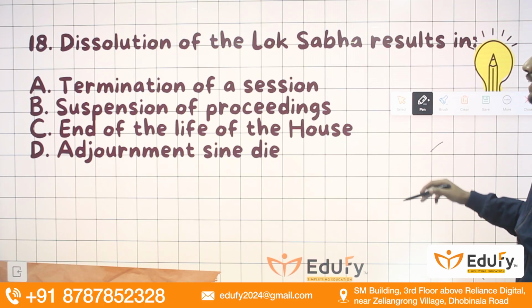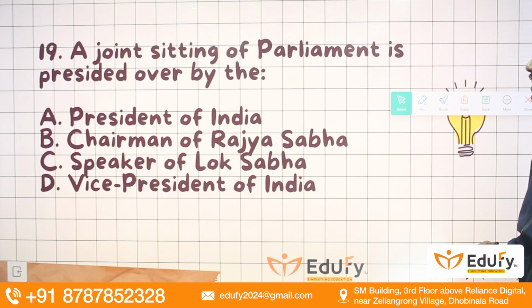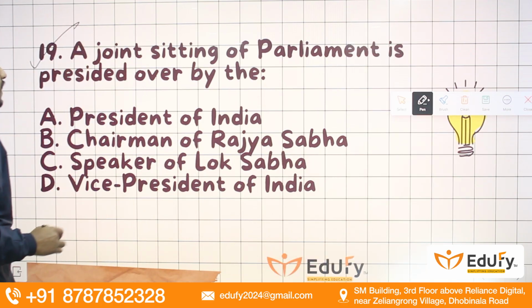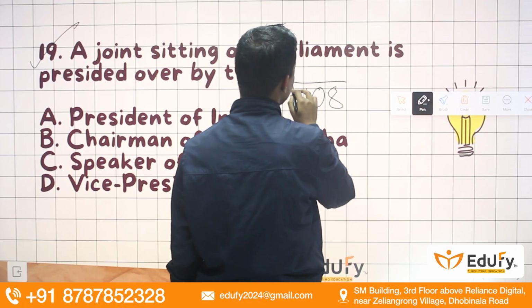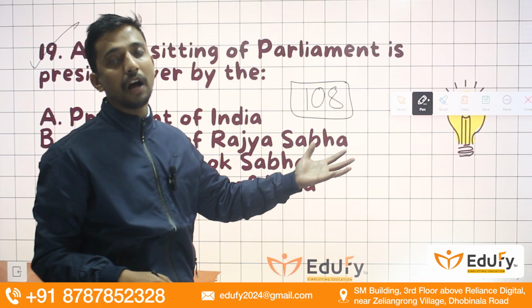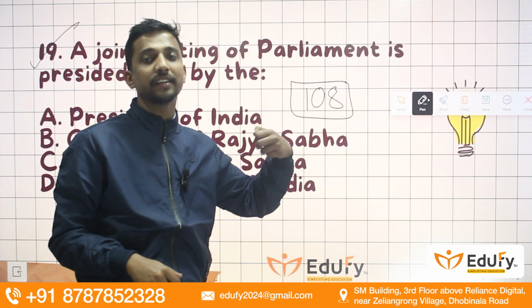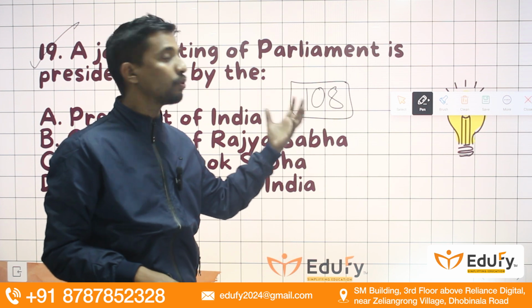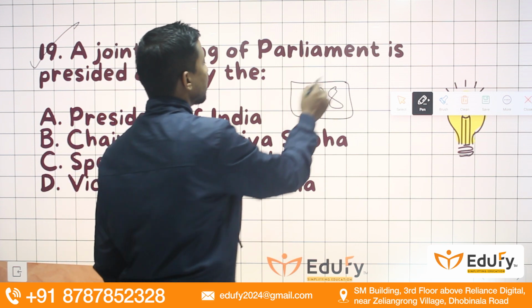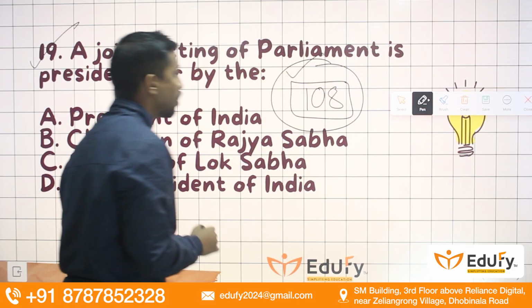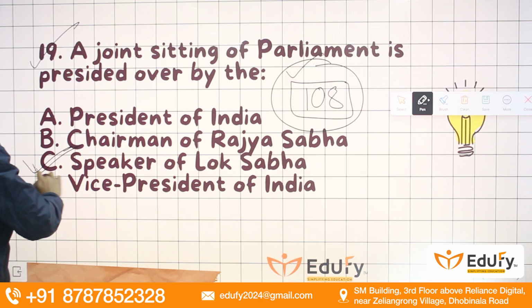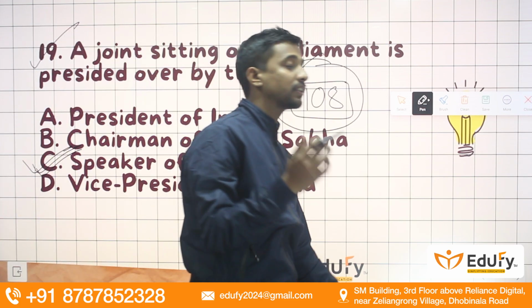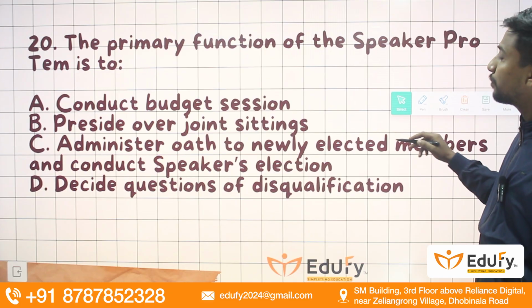Moving towards the next slide, guys, we have: a joint sitting of the parliament is presided over by. In certain cases we can have a joint sitting when there is a deadlock. What sort of deadlock? A bill is passed by one house of the parliament and rejected by the other house. In that case, we can have a joint sitting, mentioned under Article 108 of the Indian Constitution. Who is going to preside over that meeting? It is the Speaker of the Lok Sabha who presides over the joint sitting of the parliament.